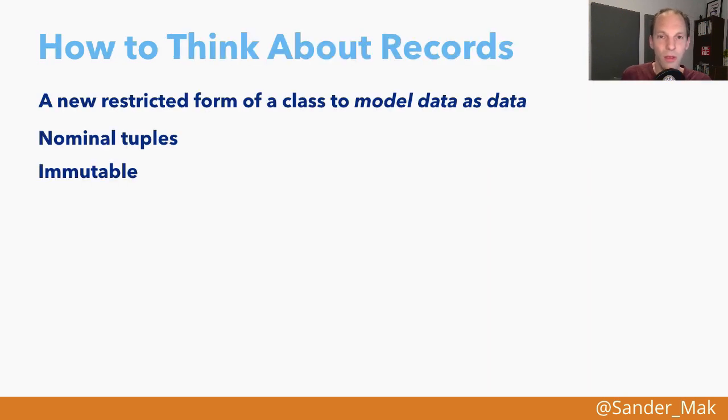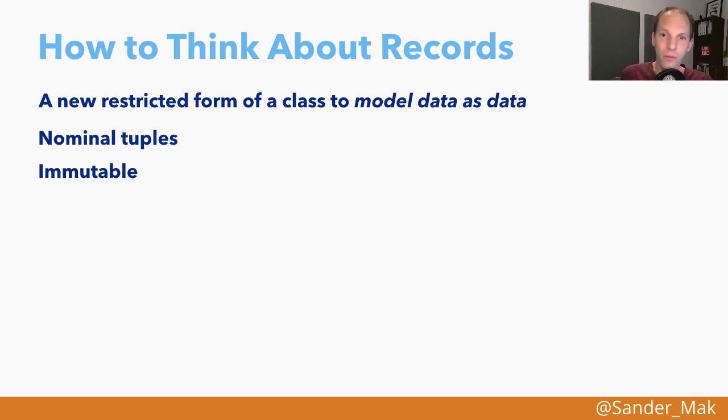So it's maybe good to also set the mindset around records. How should you think about these new language elements? So it is a new and a restricted form of a class to model data, as I said. It's not possible to add any additional state to a record, as we'll see in the demo later as well. So it is really about modeling immutable data.